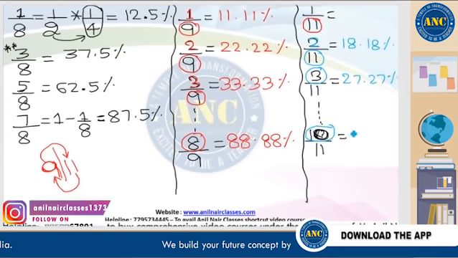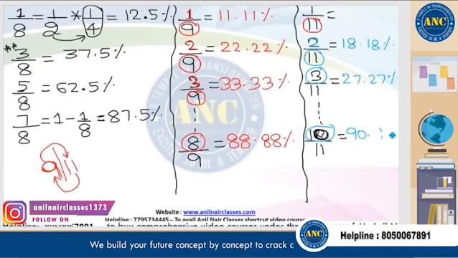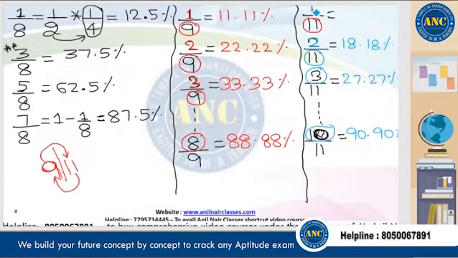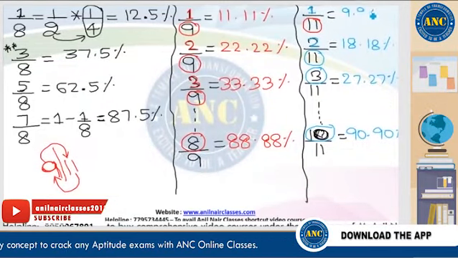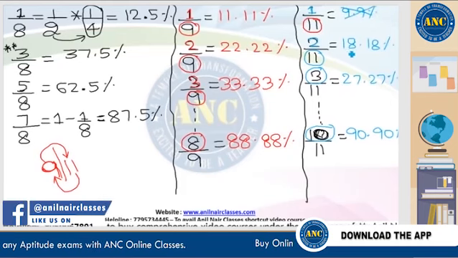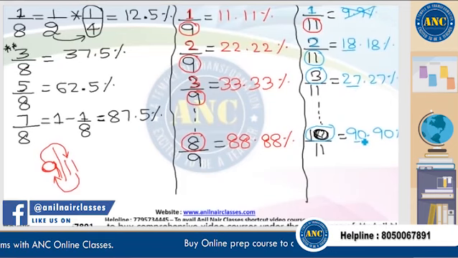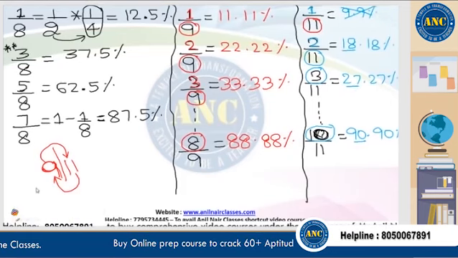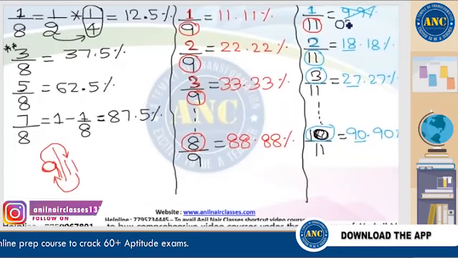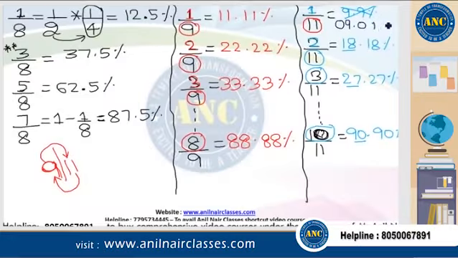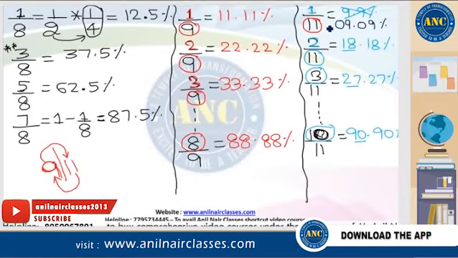9 into 10 is 90. Write down twice. Suppose I want to find 1 by 11, 9 into 1 is 9. Many students will write it as 9.9, which is incorrect, because 18, 27, 90, everything is written in 2-digit format. 9 also should be written in 2-digit format. 1 by 11 is 09.09. Left hand side 0 if I ignore, answer will be 9.09.